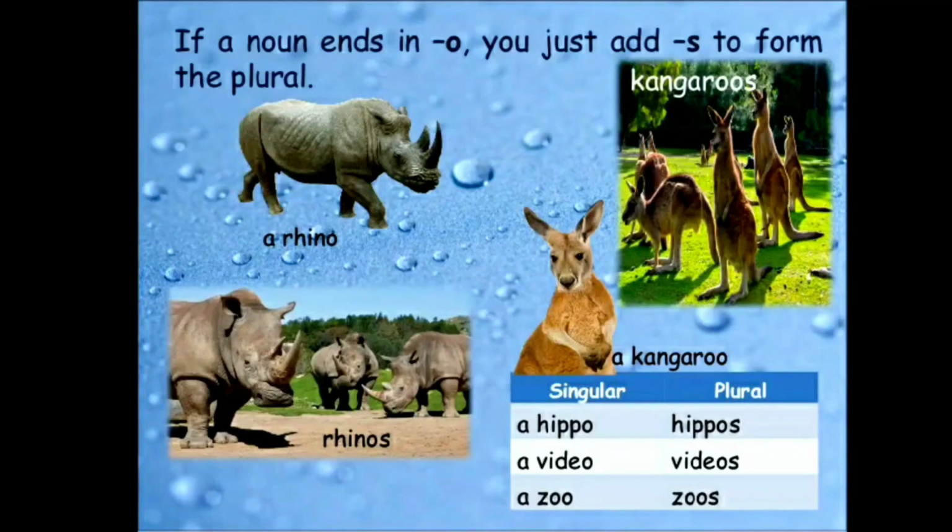And if the noun ends with O and has a consonant before the O, in that case you have to add ES. Example, mango. Here the mango's spelling is M-A-N-G-O. So before O, the alphabet letter is G. G is a consonant. So if before O there is a consonant, you have to add ES. Mango, mangoes.